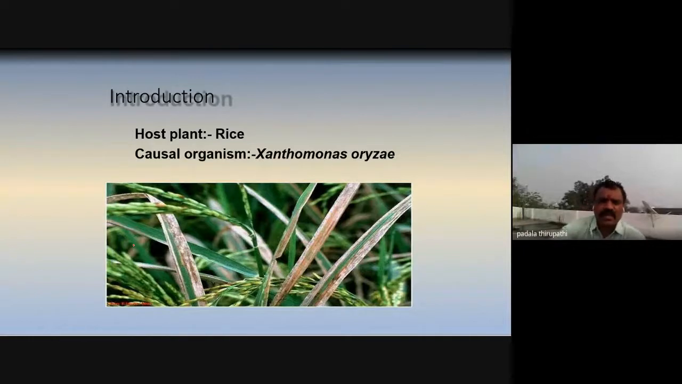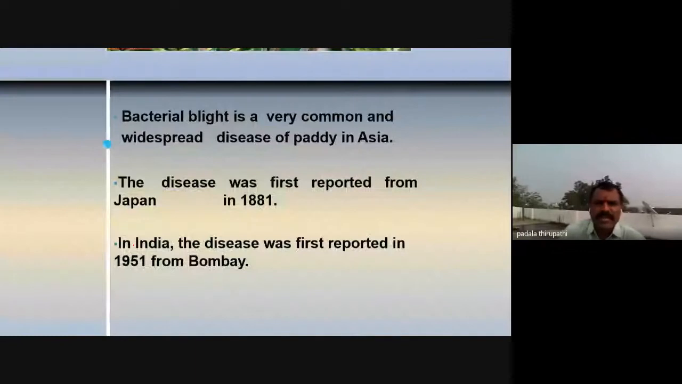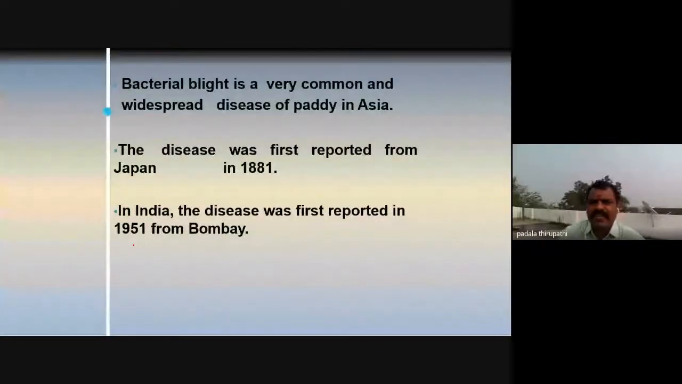Bacterial blight is a very common and widespread disease of paddy in Asia. Not only in Asia, but in the major cultivated areas, this bacterial blight affects the croplands. The disease was first reported from Japan in 1881. In India, the disease was first reported in 1951 from Bombay. So in Bombay, it was first identified.